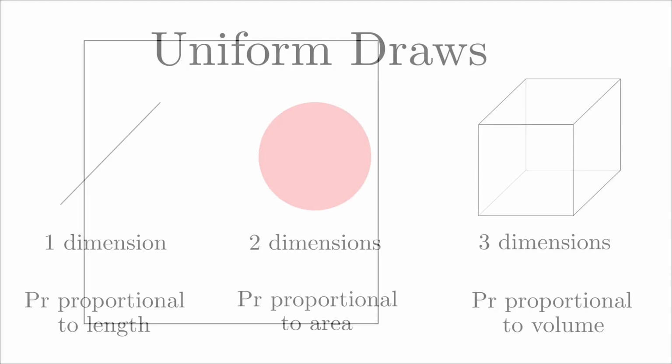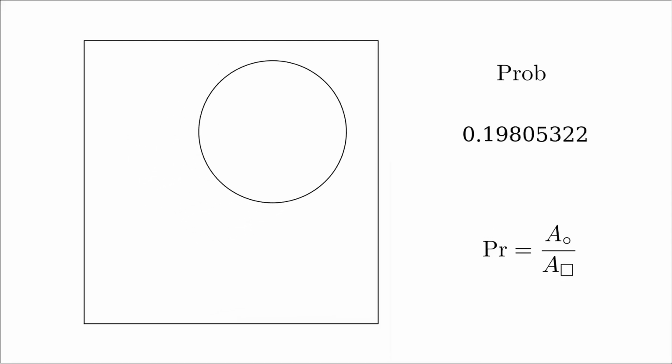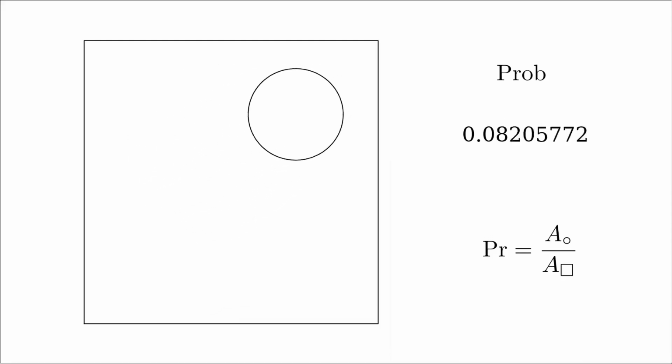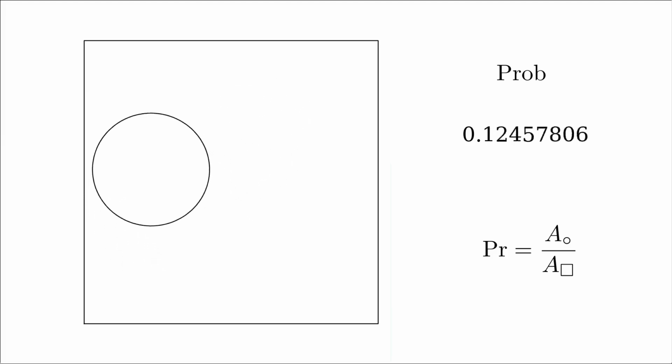For example, if we draw a point uniformly in a square, the probability that the point is inside of a given circle is proportional to the circle area. Since the probability of being inside the square must be 100%, this leads to the probability being the ratio of the areas. We can now tackle the first 2 items of the problem.